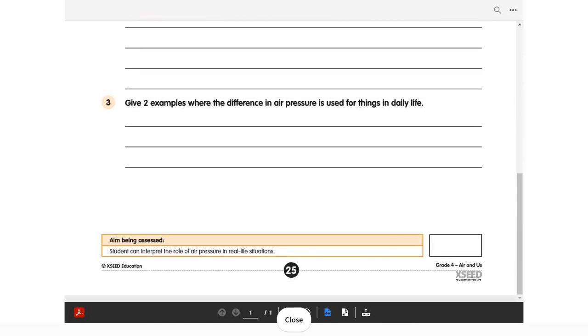Last question, give 2 examples where the difference in air pressure is used for things in daily life. We already discussed this question. Watch the video carefully and write your answer.